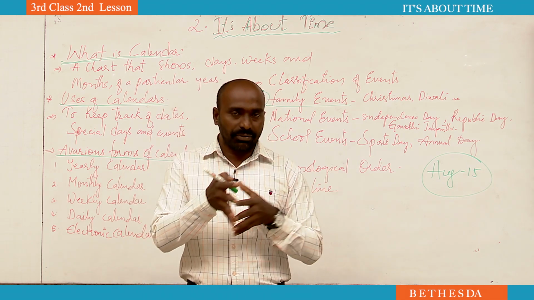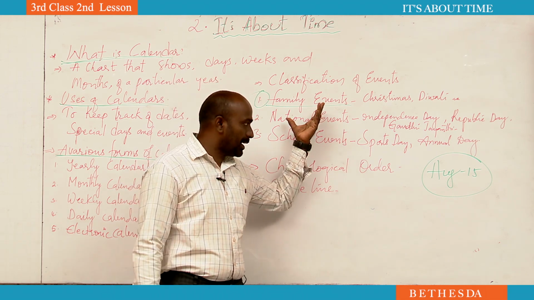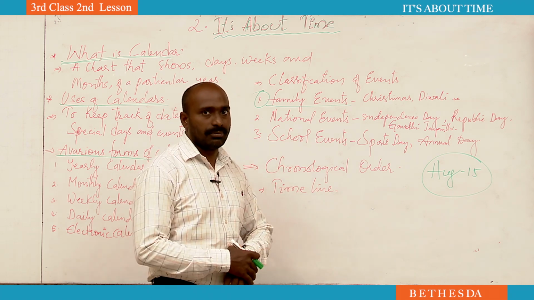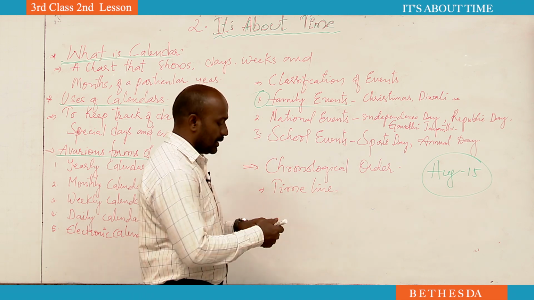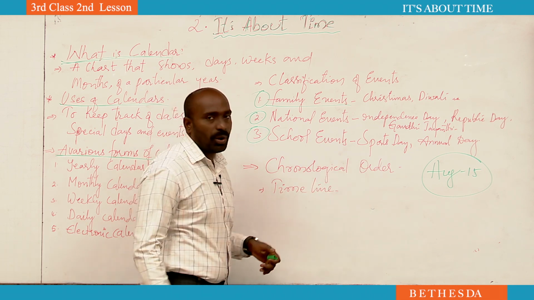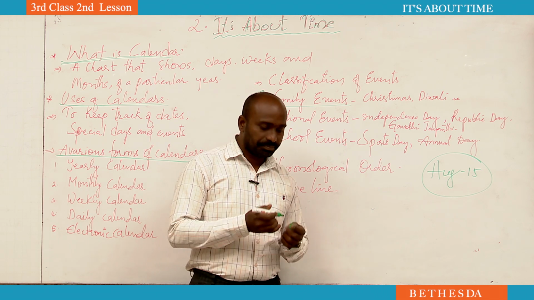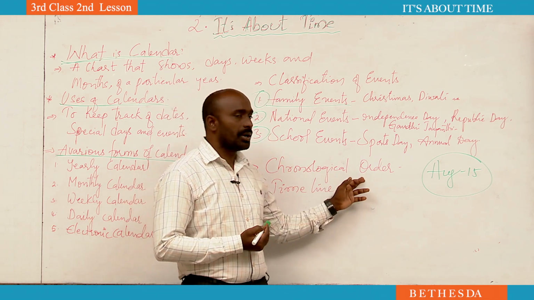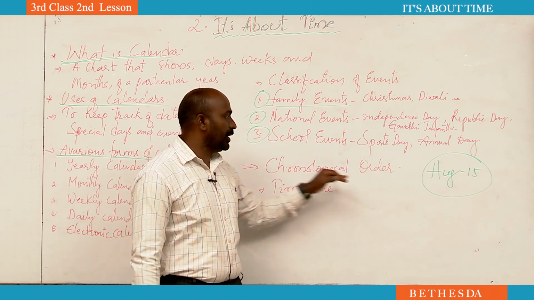Students, the activity part that is there in your book, you do that activity part, but this part, if you understand, you can write the answer in your own words. Understood, children? The next thing we are going to learn here is chronological order. What do you mean by chronological order? Chrono means first. Chronological order means first, here a timeline. Why do we need a timeline? Why do we maintain chronological order?